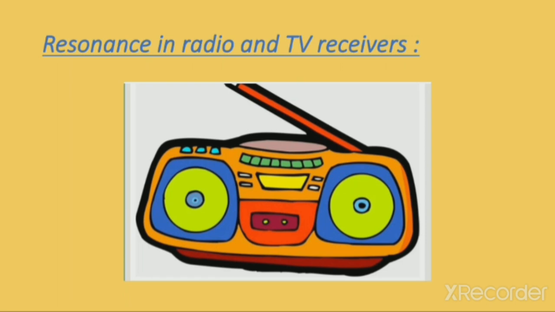So what we do by changing the knob is we change the natural frequency of the receiver. Now when the natural frequency of the receiver matches with the transmission frequency coming from the radio station, there will be transfer of energy, and due to this transfer of energy, we listen to our selected channel. So this is how the phenomenon of resonance occurs in radio and TV receivers also.